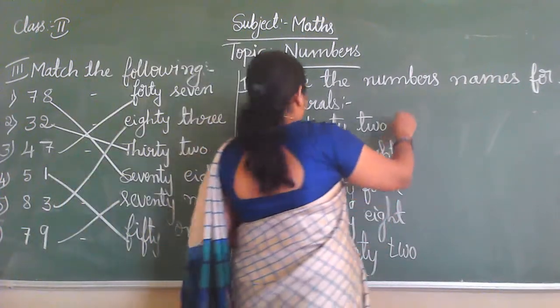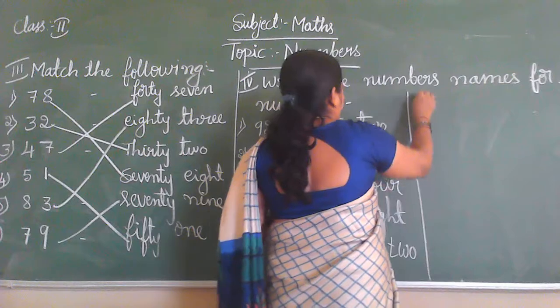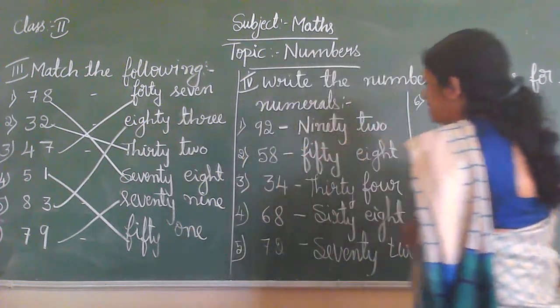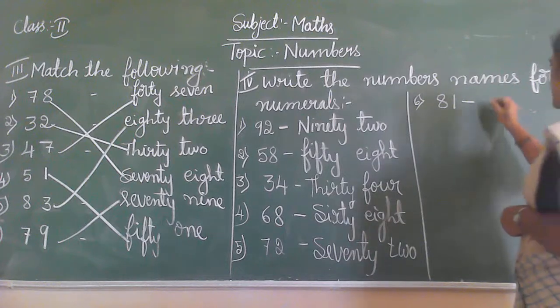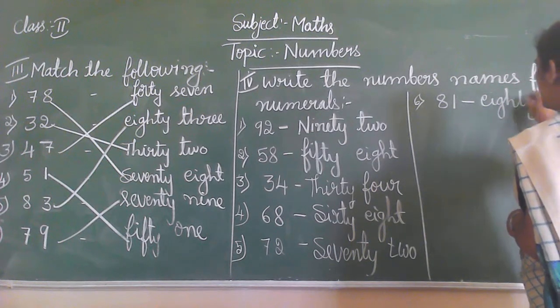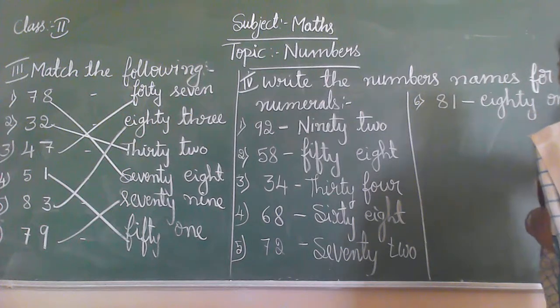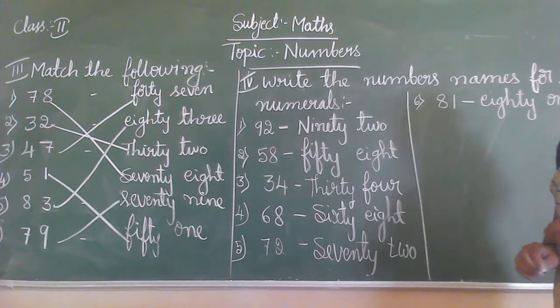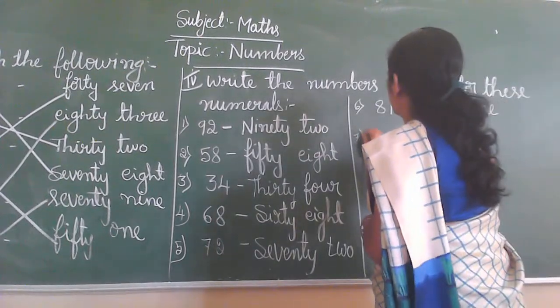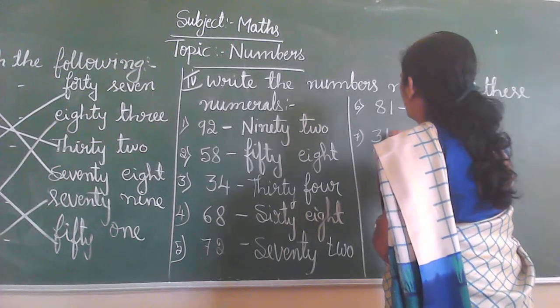Next, the sixth one, 81. What is the spelling of 80? E-I-G-H-T-Y, O-N-E, 1. 81. Next, 31.